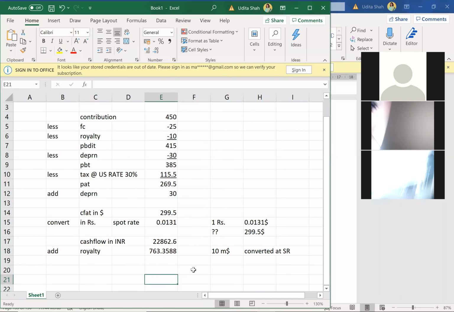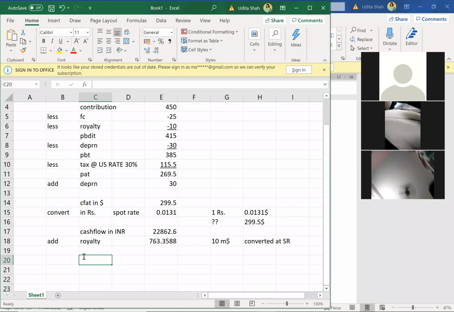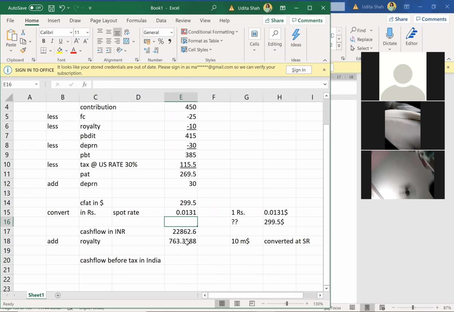Therefore, I'll get cash flows before tax in India. So how much is the cash flows before tax in India? That will be this amount plus this amount.